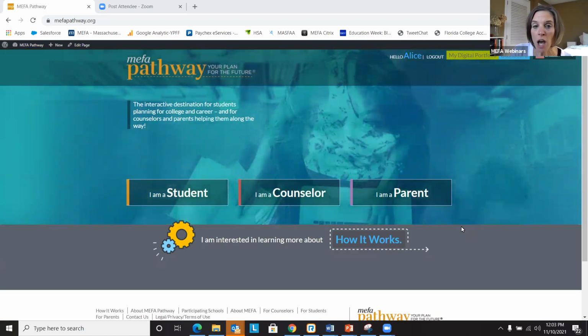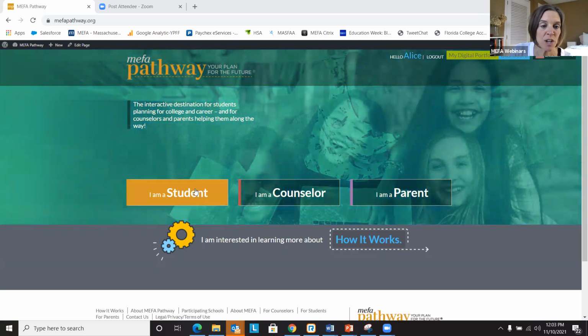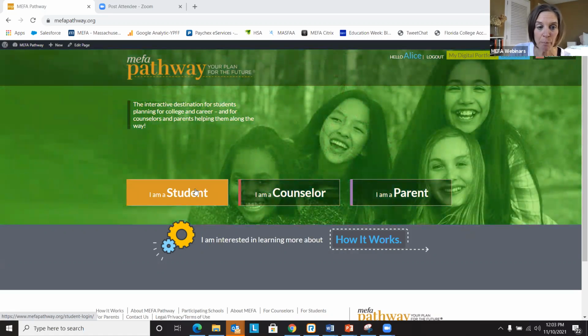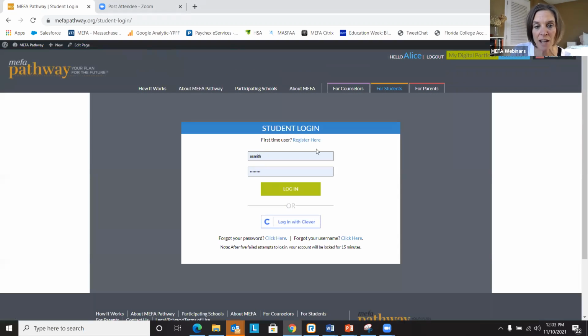So here we are on our main page, mefapathway.org, and the student registration process is very, very simple. The student just clicks, I am a student, and then as a first-time user, they will register an account. They type in their basic information: first name, last name, the city or town that they live in, and the school that they attend as well. And they create a username and a password. They do have to have a working email address in order to create an account.